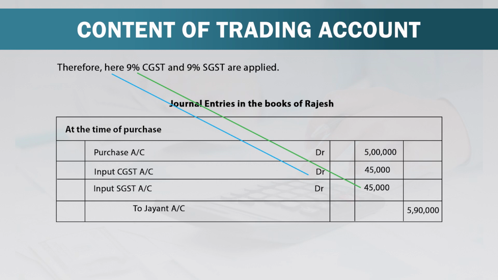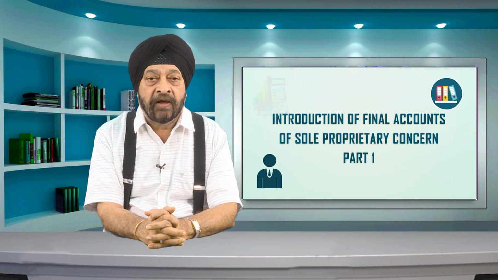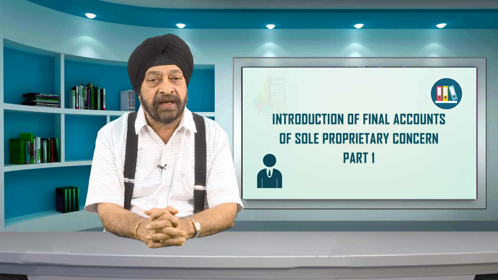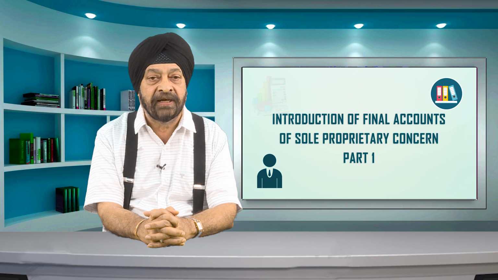When this transaction is recorded in the books of Rajesh, purchase account will be debited by 5 lakhs, input CGST account will be debited by 45,000, input SGST will be debited by 45,000 and Jayant account will be credited by 5,90,000 rupees. Now friends, you try to understand over here, whenever you are purchasing any goods or material, at that time input GST is applicable.